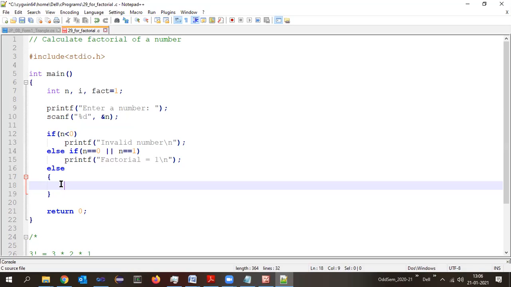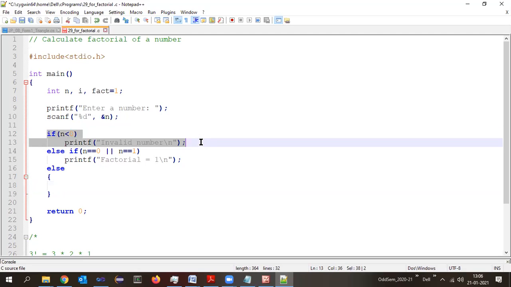If the number is negative, it will go here and it will display invalid number. Okay. If the number is 0 or 1, the control will go over here and it will display factorial as 1. If both of these conditions are false, then only it will enter into the else block.